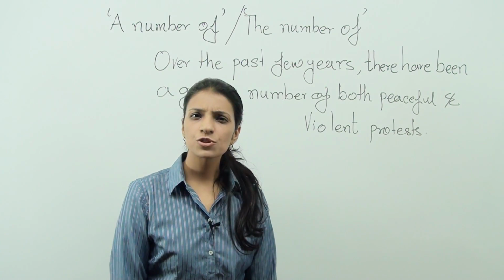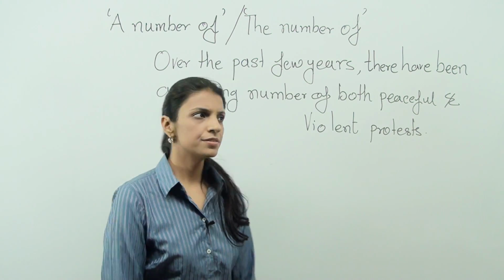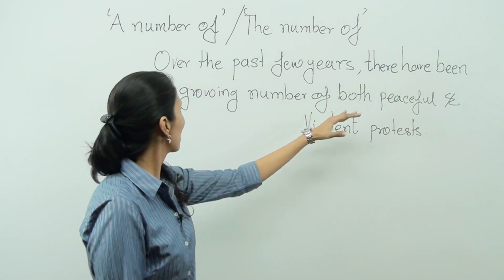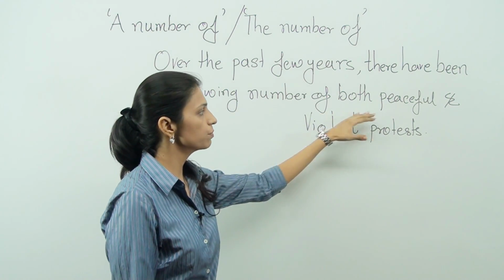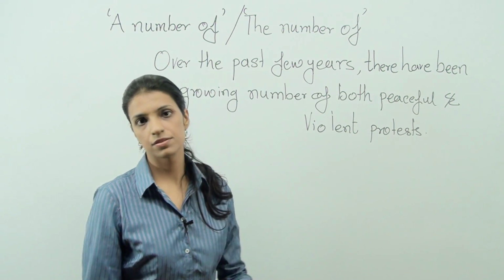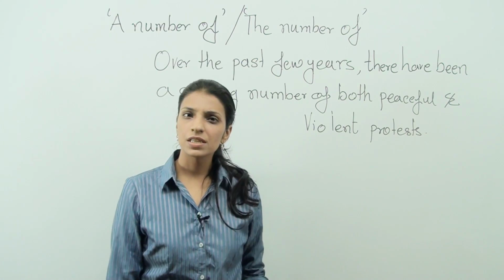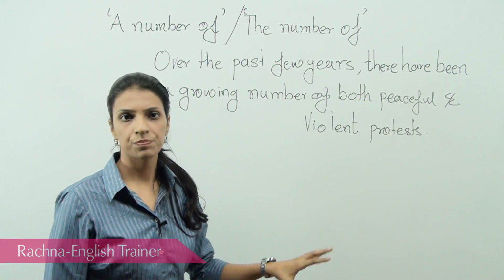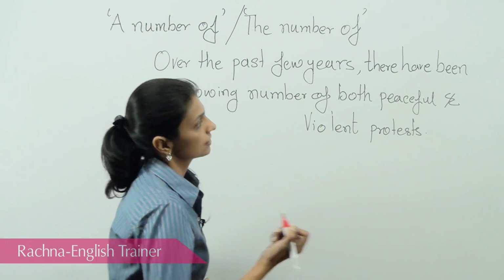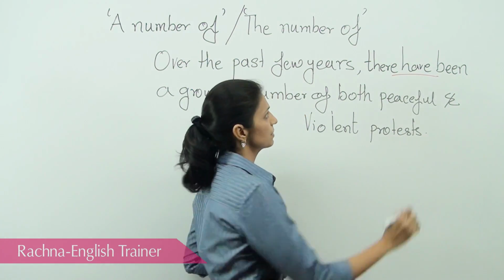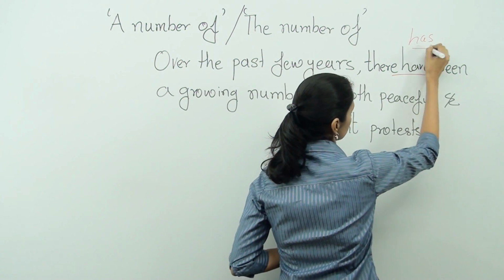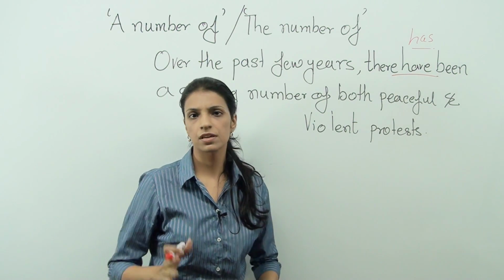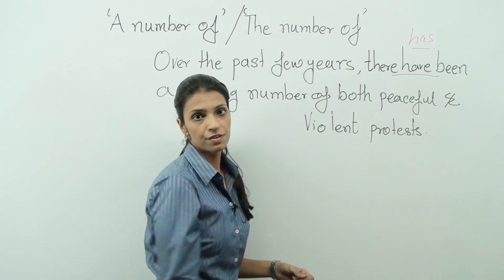Well, last week I was just going through a blog and I read this line. Over the past few years, there have been a growing number of both peaceful and violent protests. And what amazed me is that below this line, there were a lot of comments. Some people felt the line should have been, there has been. A lot of confusion, a lot of comments, and some people said no, there have been is fine.